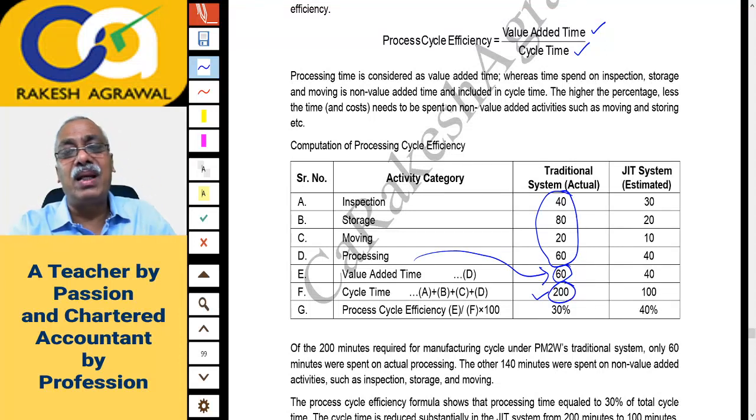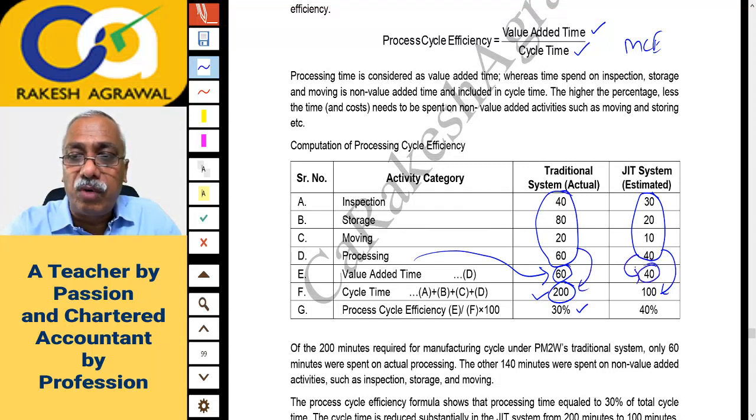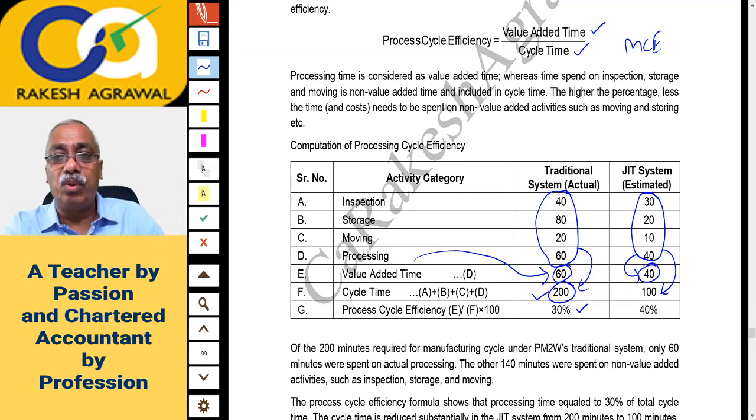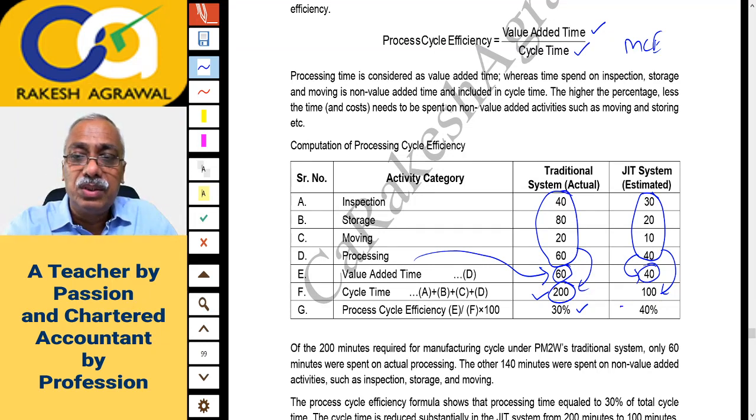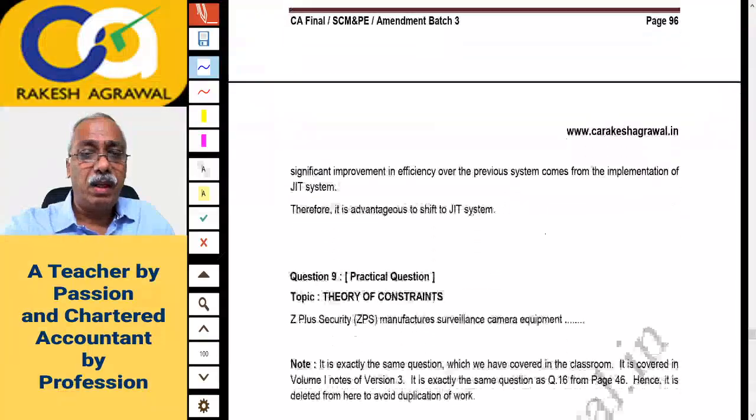Formula of manufacturing cycle efficiency: 30% is the effective time you are using. And at a JIT system the total time is 100 minutes. It was here 200, out of which processing time is 40. So 40 minutes is value added time out of total time spent 100, so it is 40%. So your manufacturing cycle efficiency has also gone up. That is the calculation, and you have to write the note in favor of JIT system. Let's go ahead.